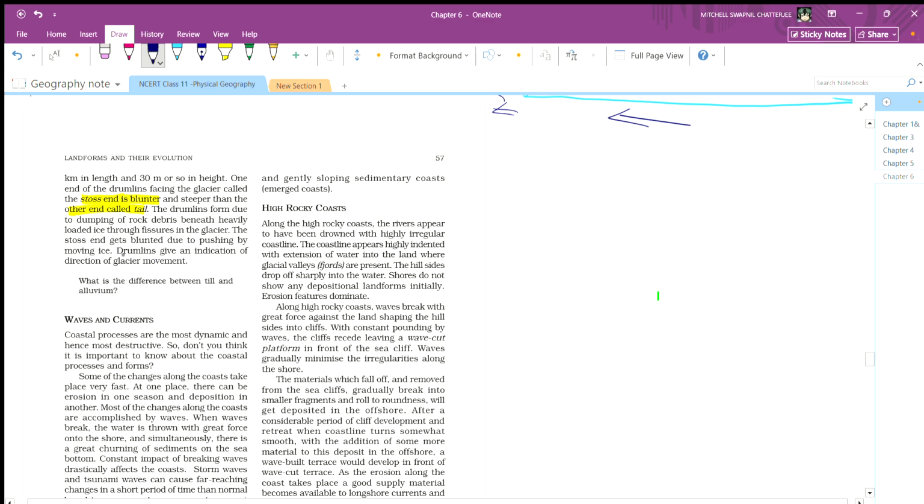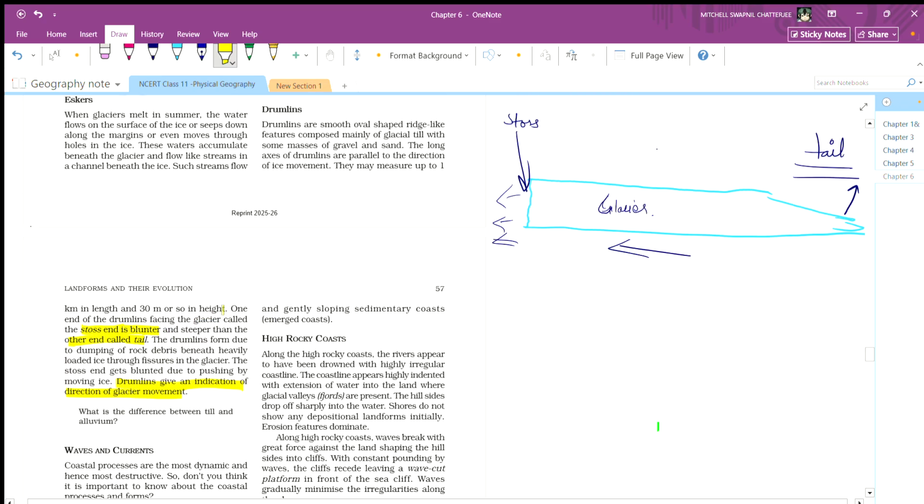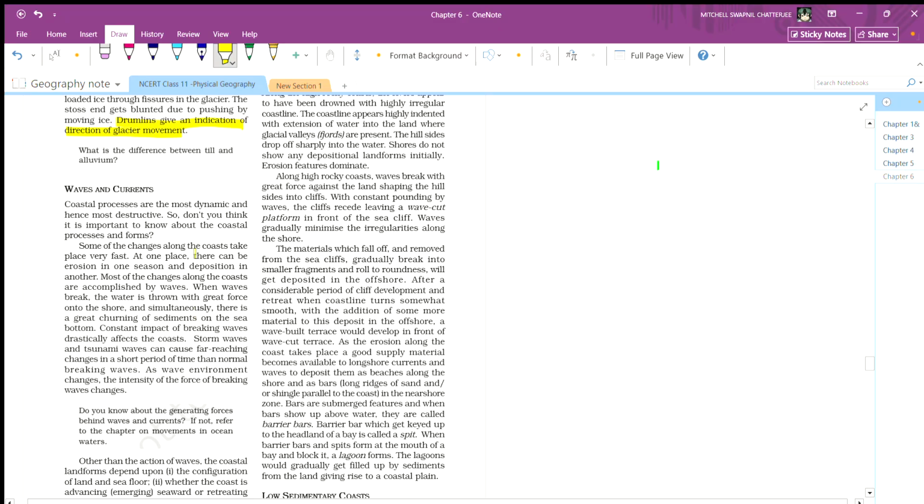Drumlins give an indication of the direction of glacier movement.